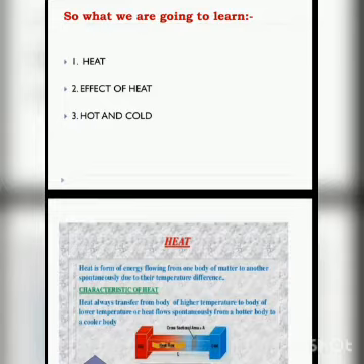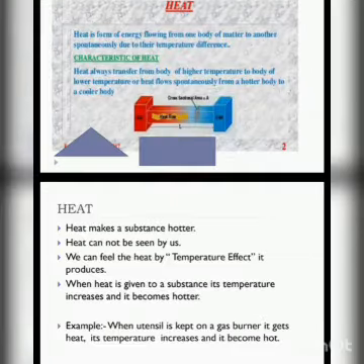Heat cannot be seen by us. Now the question is, can you see the heat? No, it cannot be seen by us. We can only feel or sense the heat by the temperature effect it produces. Means we can feel that the spoon became hot, that its temperature rose. When heat is given to a substance, its temperature increases and it becomes hotter.